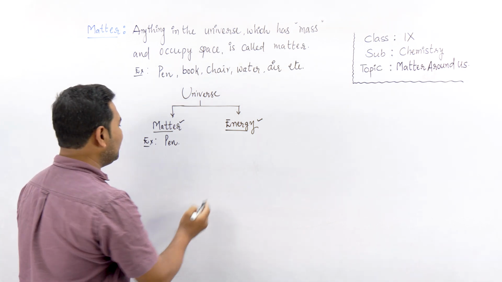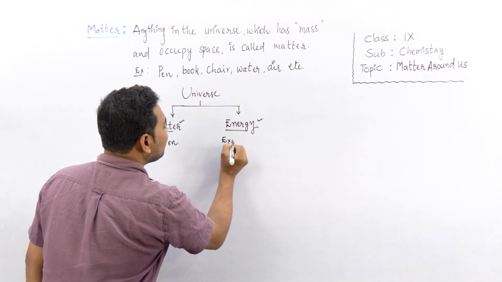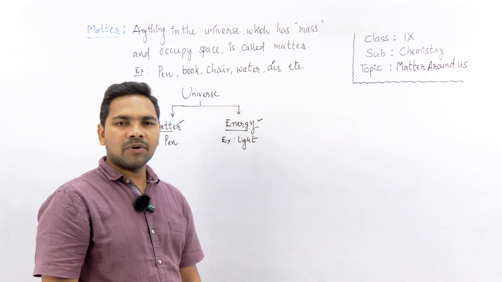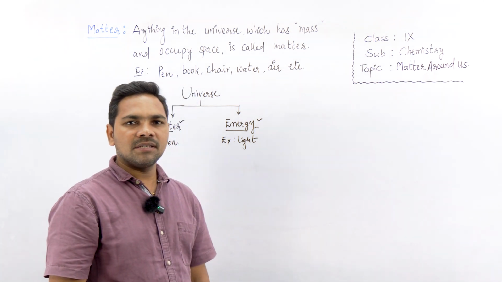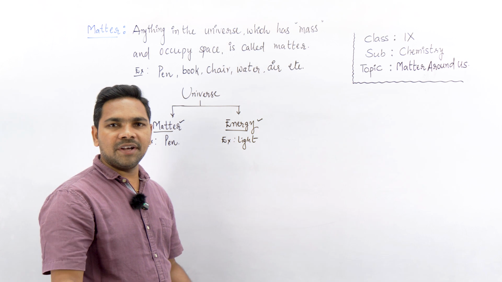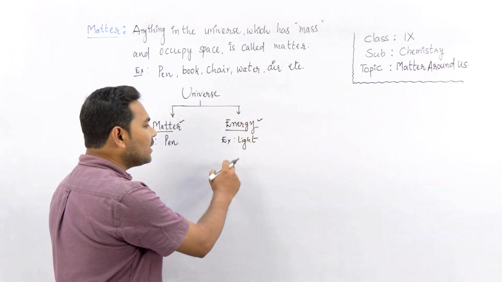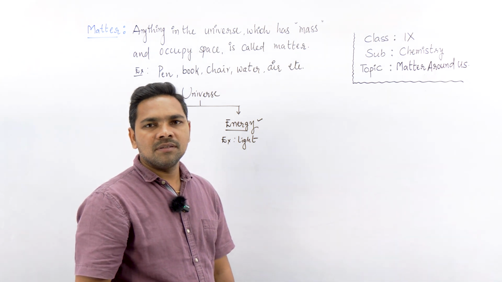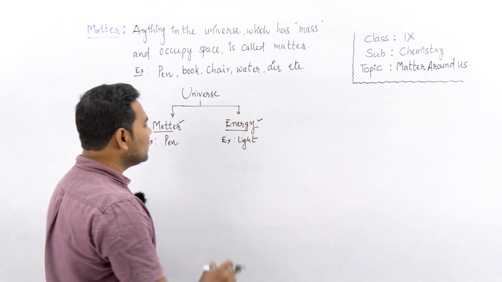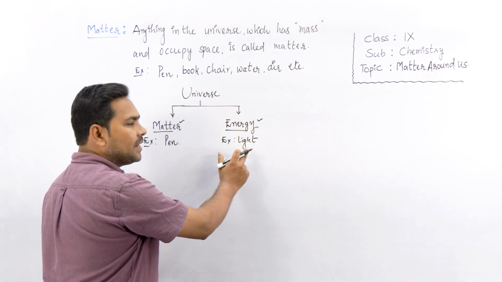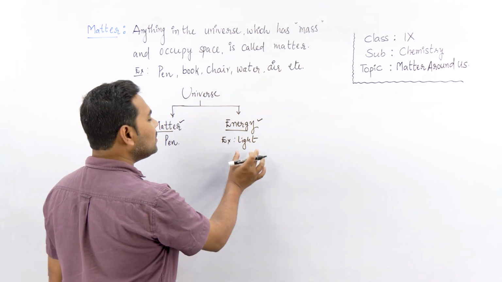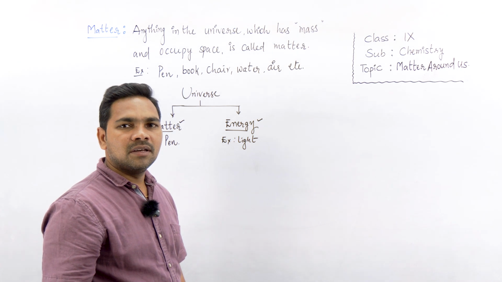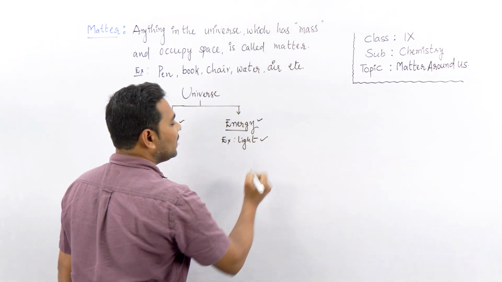Now how about energy? If I take light as an example, can we measure its mass? Can we say 10 gram light, 20 gram light? No, we can't express the mass of light. Can light occupy space? No, light doesn't occupy space. Since it doesn't have mass and doesn't occupy space, it is not a form of matter. Then what is it? It is a form of energy.